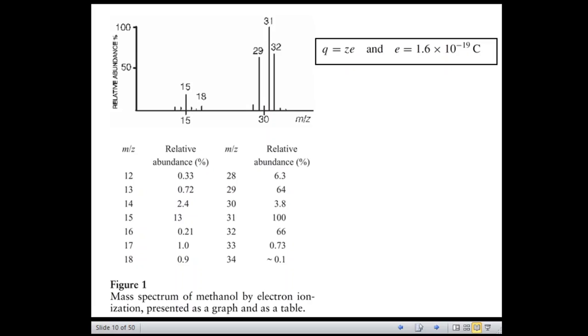But the exact masses of isotopes are not exact whole numbers. And we know that they differ weakly from the summed mass values of their constituent particles, that are protons, neutrons and electrons.